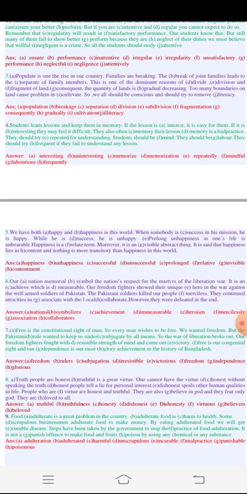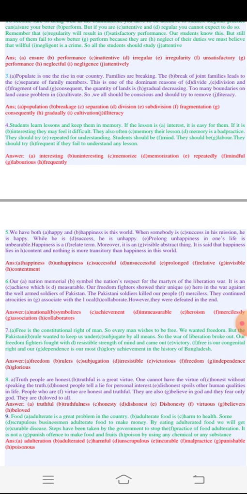It says, populate is on the rise in our country. Families are breaking, and the break of joint families leads to separate of family members. This is one of the dominant reasons of division and fragment of land.